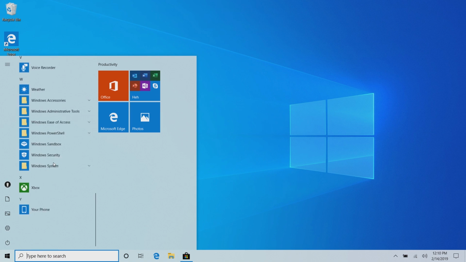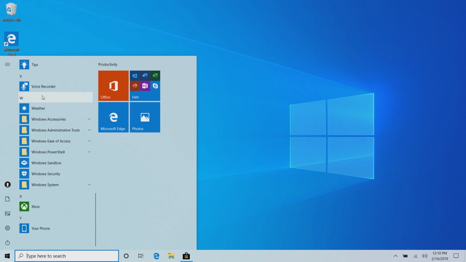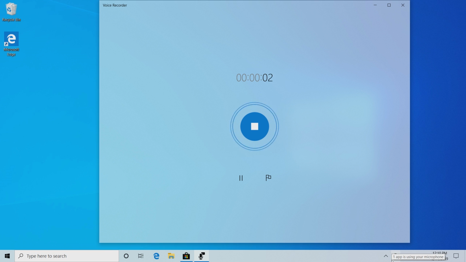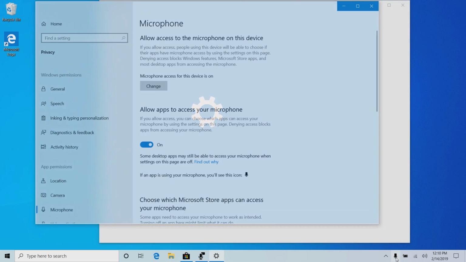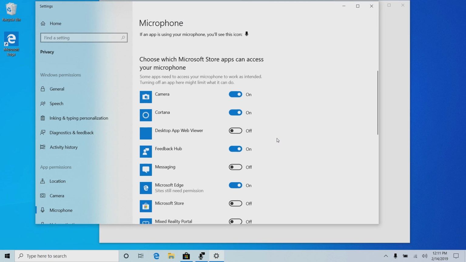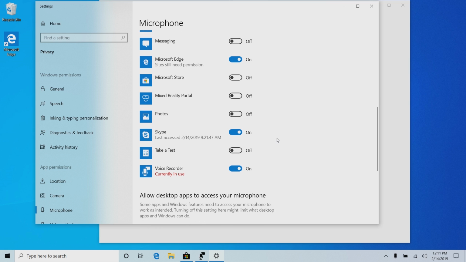Moving on to privacy improvements, Microsoft will now show you when sensors are being used on your device in the system tray. So if you open the voice recorder here and start recording, you'll notice that down here a little microphone icon shows up, and this will tell me what apps are using the microphone right now. If I click on it here, this will take me to settings, which will allow me to fine-tune what programs have access to my microphone here.